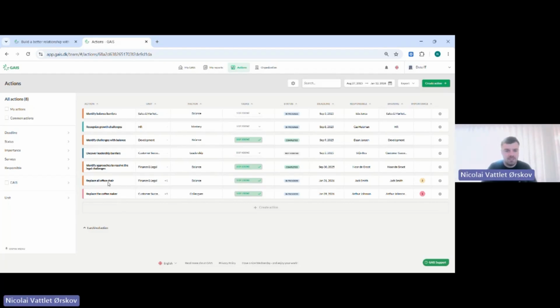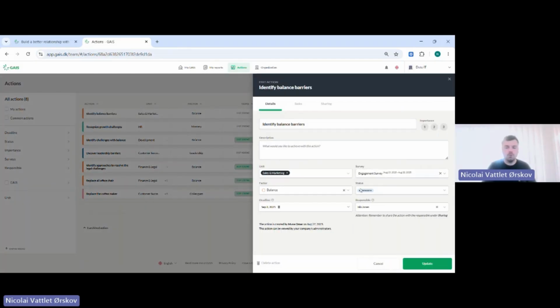You see that we have these here, and this is kind of the front page of an action. So you can always see some key information, such as what do we need to do, who does it include, what factor, how many tasks are done, is it in progress or is it completed, and so on. You will also be able to open an action plan.